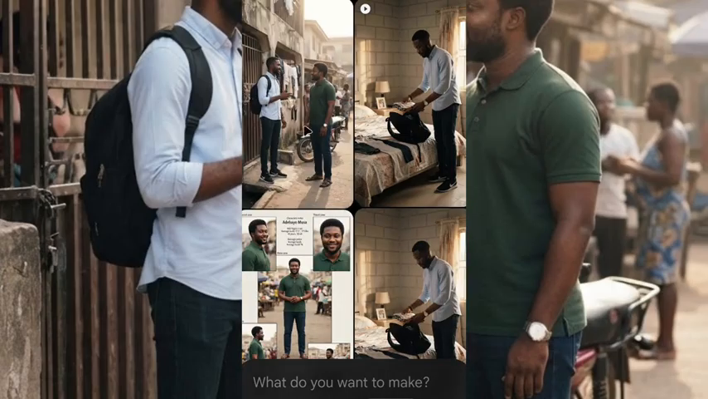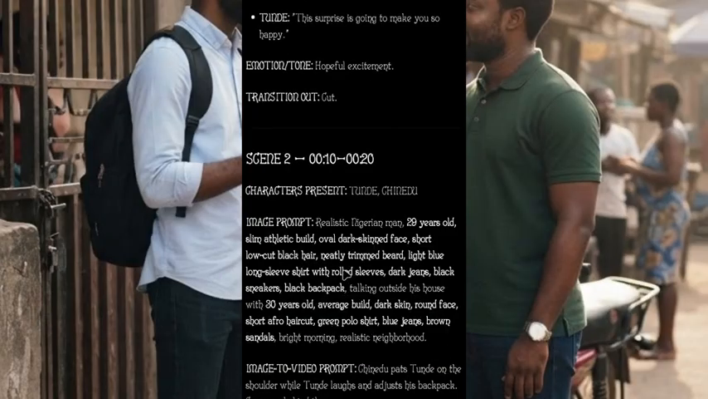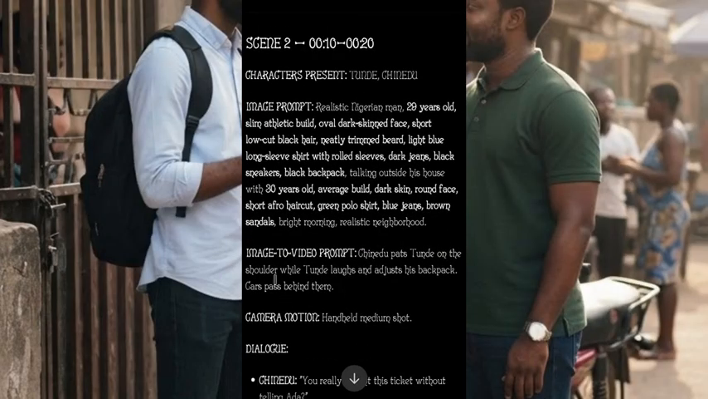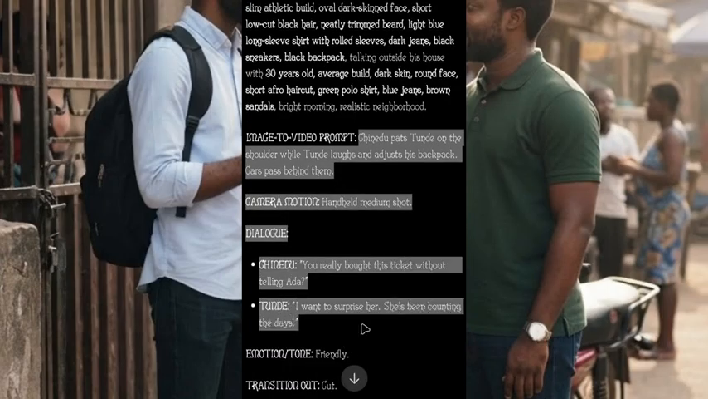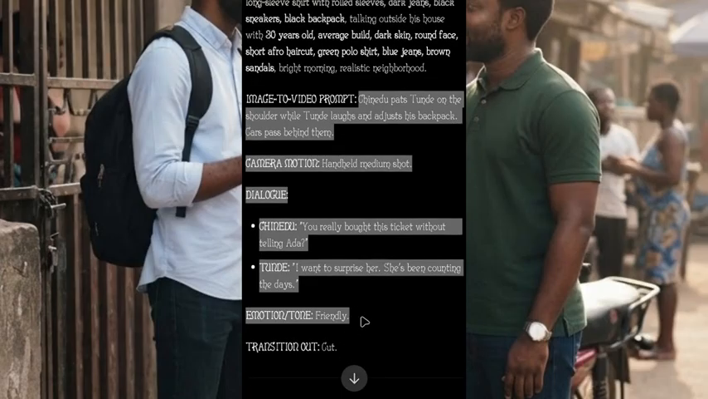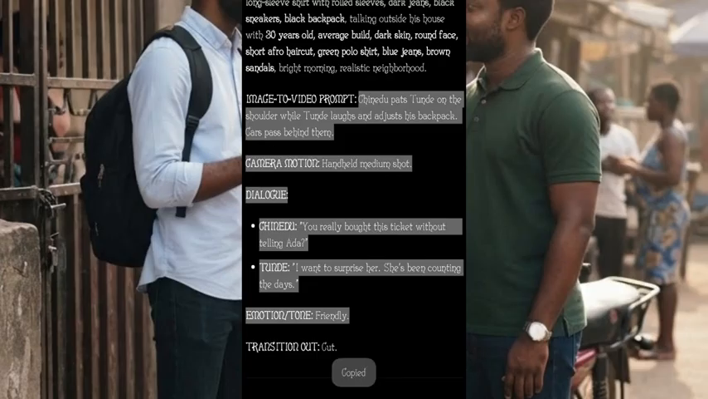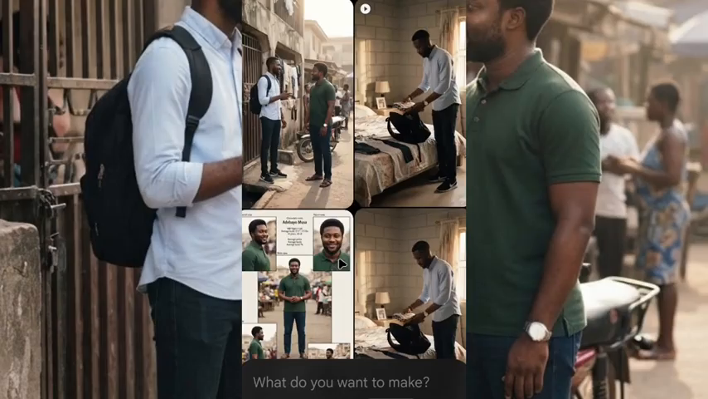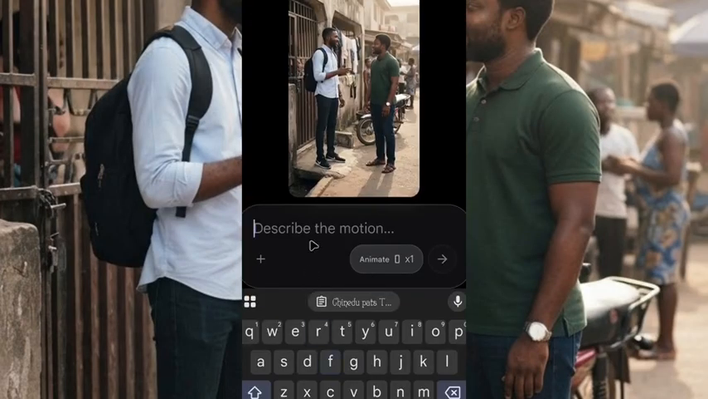Now it has generated the image, as you can see. After generating the image, you go back to ChatGPT again. This time you are going to copy the image to video prompt. Now copy it like this, and after you copy it, then the next thing you go back to Flow AI, you tap on the image again, you click on animate, and you are going to paste your prompt here. The prompt you just copied, you paste it here.